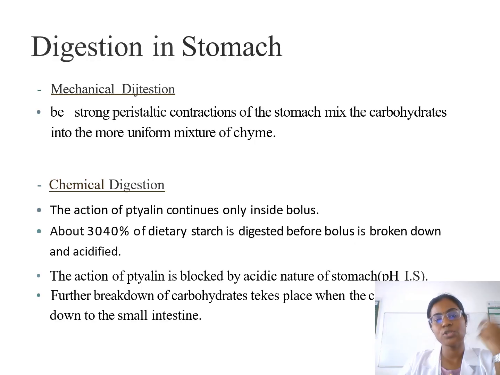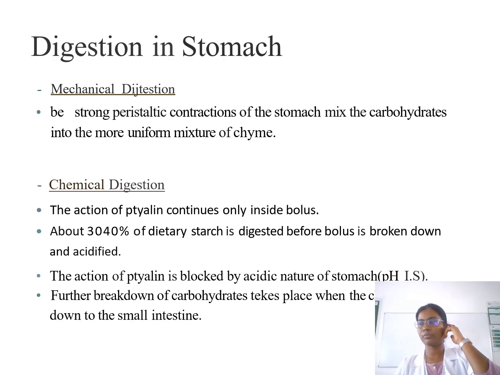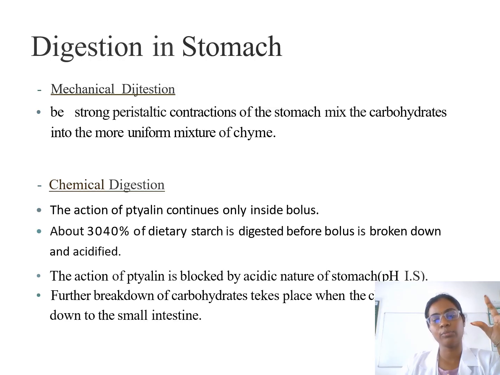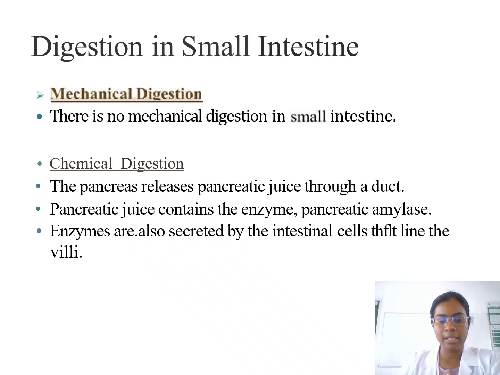Then digestion in the stomach: the food particles go to the stomach, where HCl acid is present, and fine particles are produced here. In chemical digestion, the action of HCl works inside the bolus. About 30 to 40% of dietary starch is digested before the bolus is broken down and acidified. Then it goes to the small intestine.